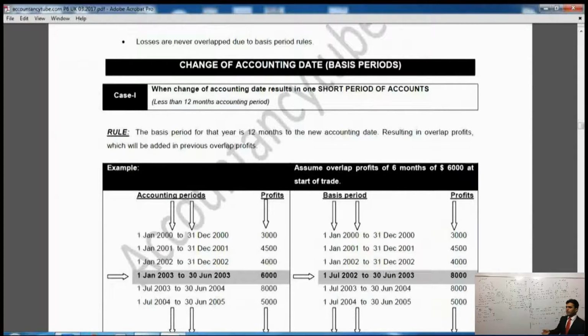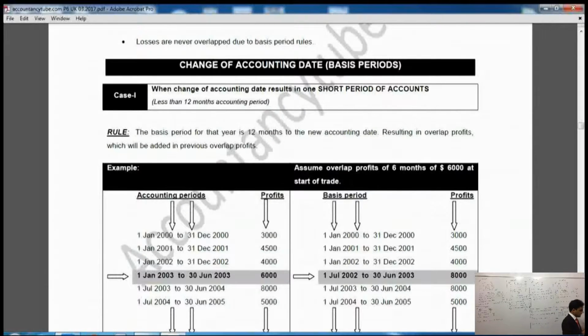So the overlap profits are added to the previous year's overlap profits, because overlap relief cannot be given until the business is going to cease. So when there is one overlap profit and then another, the previous overlap profit will be added to the next one, and so on until the business ceases. That is the time when we will get the relief.